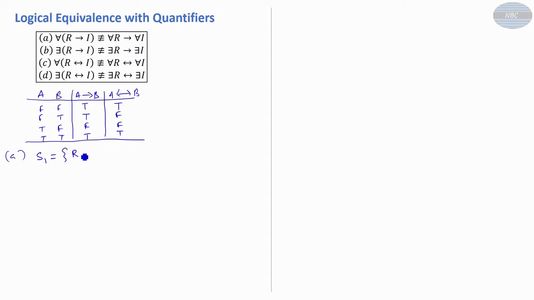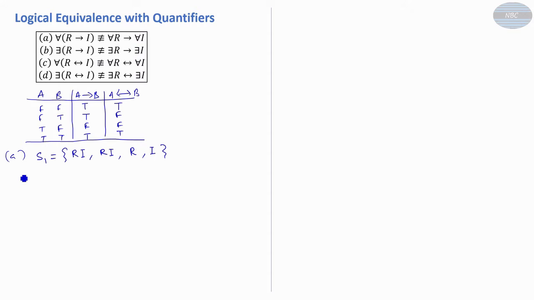One person is rich as well as intelligent, another person is rich as well as intelligent, another person is only rich, and another person is only intelligent. Let's suppose we have only 4 persons in this universe of discourse.